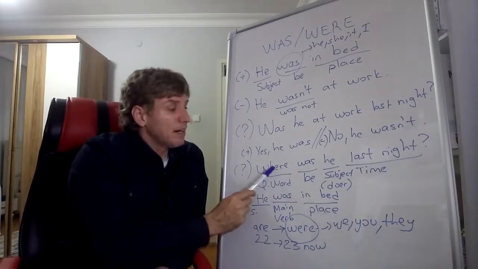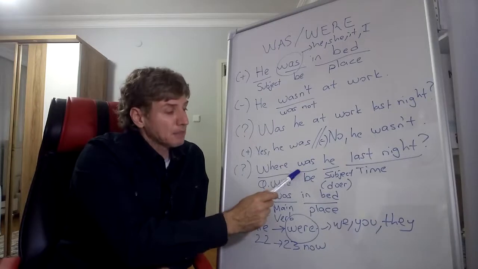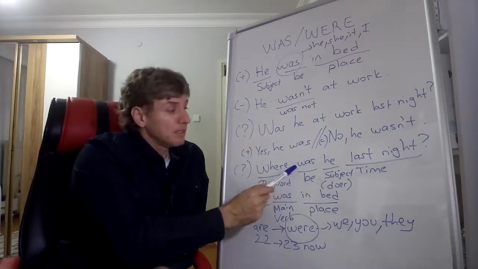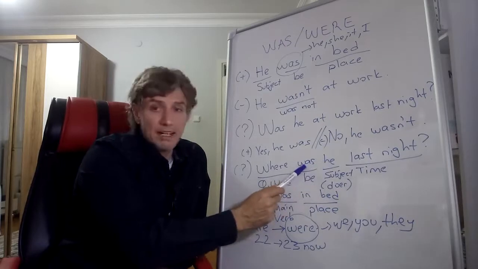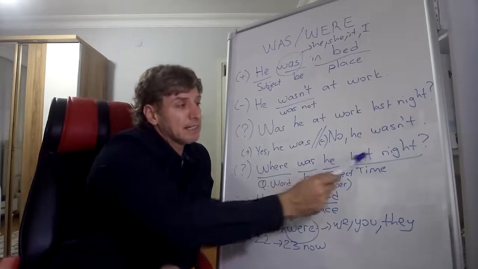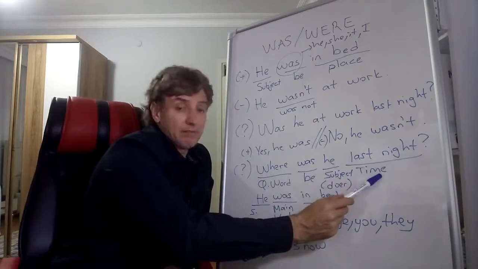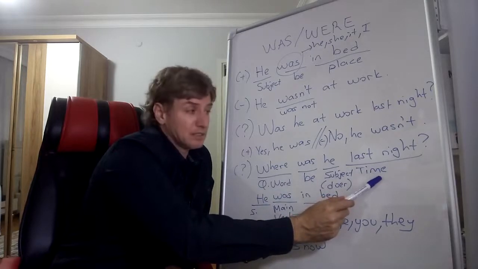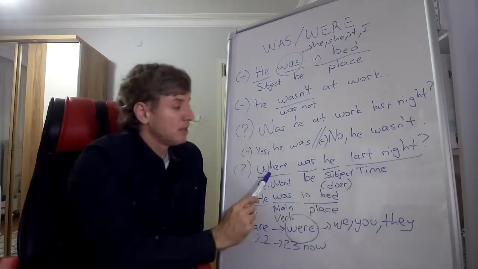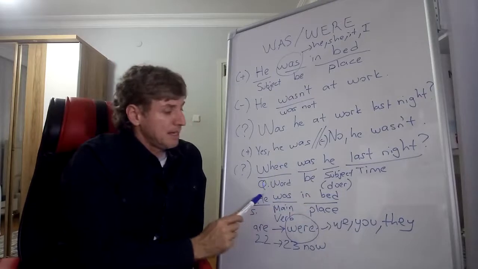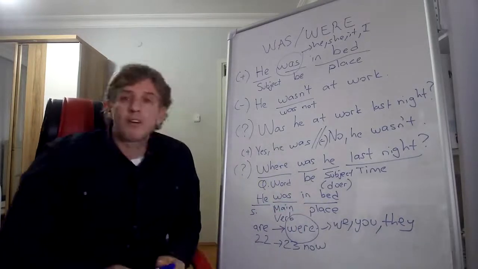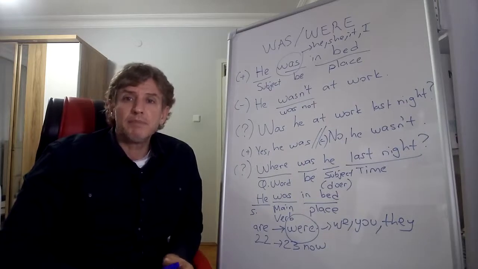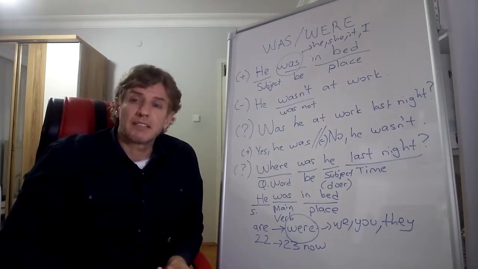After the question word comes was or were. Here comes was, because with he we use was. Where was he last night? At the end of the sentence we use a time adverb. So where was he last night? He was in bed. He was asleep. He was sleeping, okay? He was in bed at midnight last night.